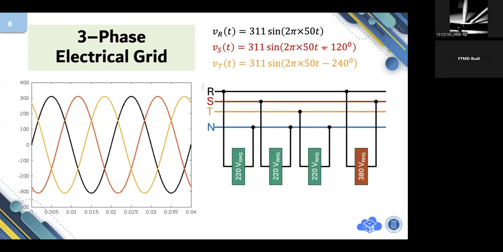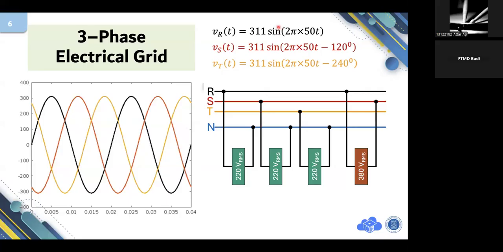So to simplify the operation, I consider this as a vector. VR is 311 sin omega t. Pak, how can you consider the VR as a vector? Okay, a vector consists of a cosine component and a sine component.